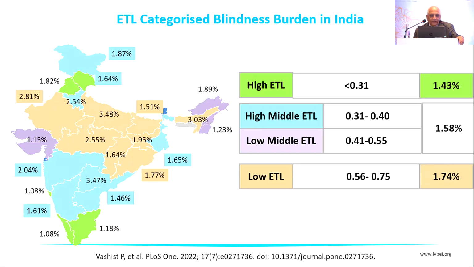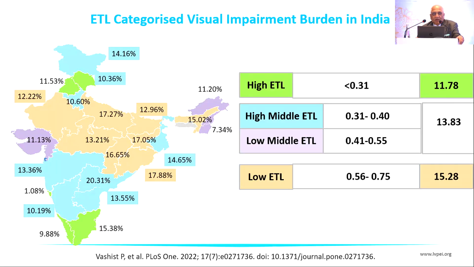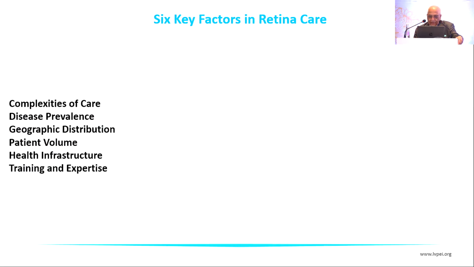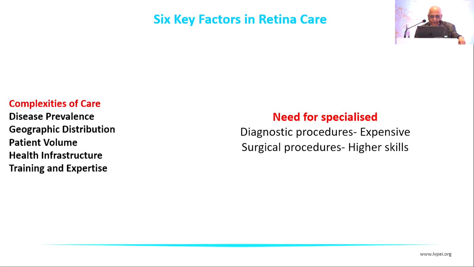For example, in high ETL states, down south in Karnataka and over here, if the pointer goes, yes. In Kerala and Tamil Nadu, for example, high ETL, the blindness prevalence is 1.43% compared to low ETL, which is over 1.74%. So look at the visual impairment. Similarly, high ETL states have a comparatively lower visual impairment than the lower ETL states in the country. So there are 6 key factors in retinal care in India that I look at: the complexities of care, the disease prevalence, geographic distribution in the country, patient volume, health infrastructure, and the training and expertise of the people.